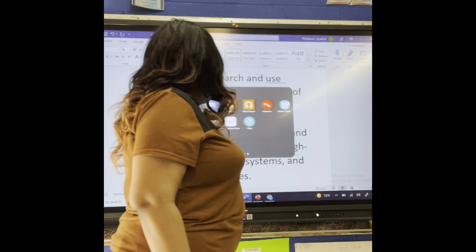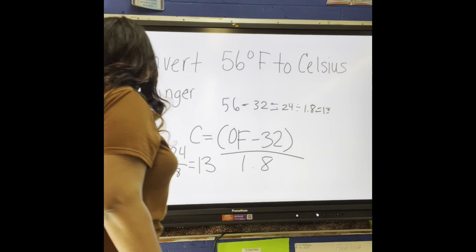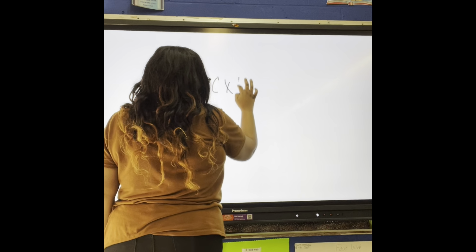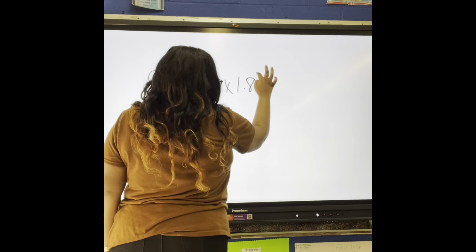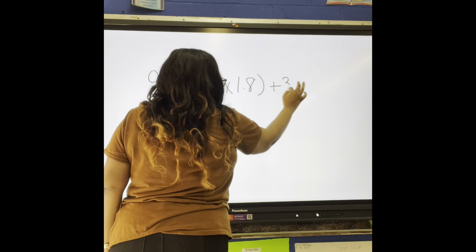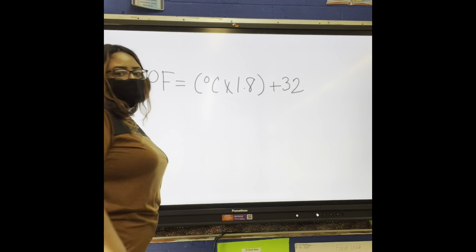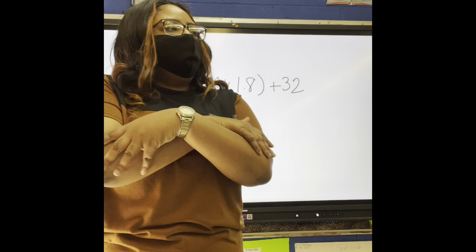Make sure you write your notes as I am going along. The conversion for converting Celsius to Fahrenheit is: degrees Fahrenheit equals degrees Celsius times 1.8 plus 32. Make sure you write that down.